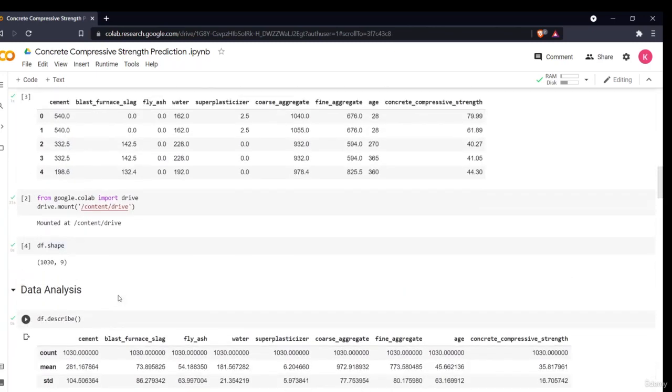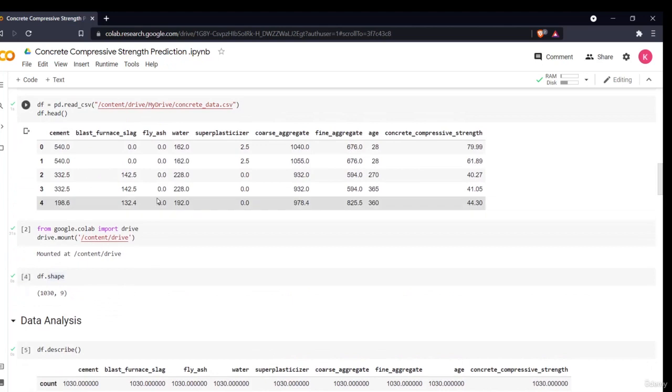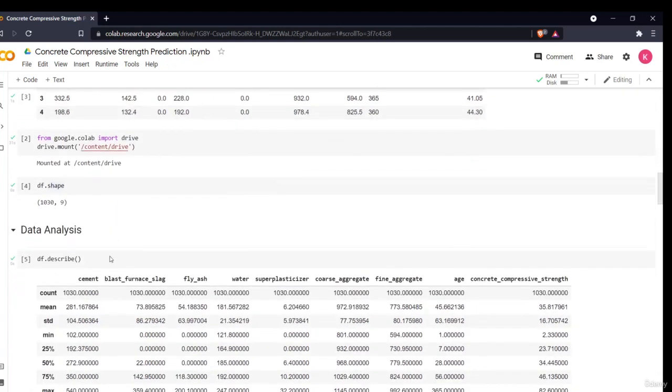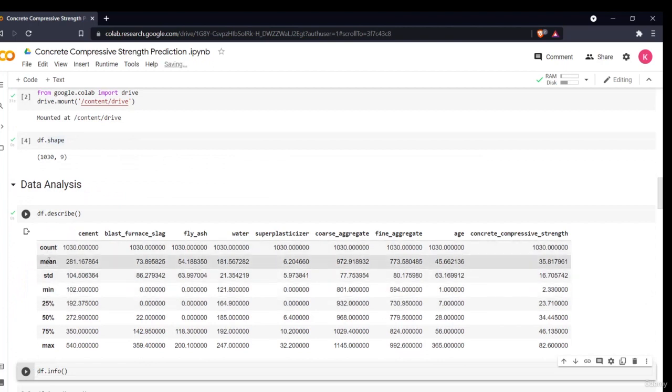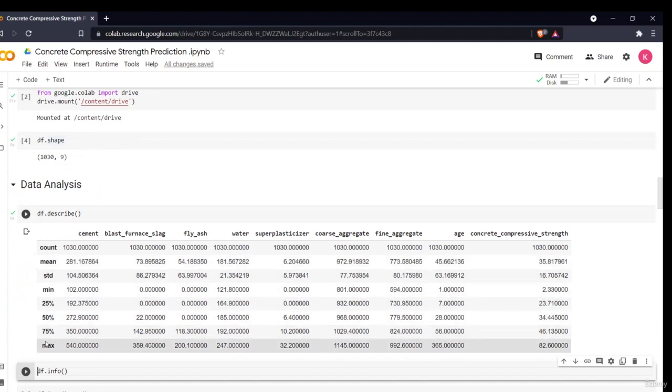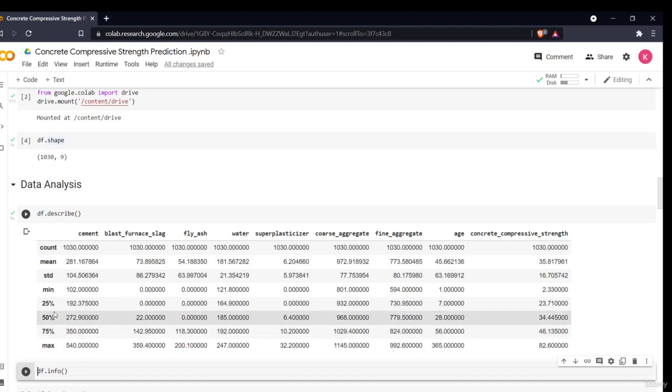As we see that all our data are in numerical format, it is very easy for us to describe our data in the form of certain mathematical measures. For example, we can see the count, the mean of each and every column, the standard deviation, the maximum and minimum values, and all the percentile regions. So this is a brief numerical analysis of the data.